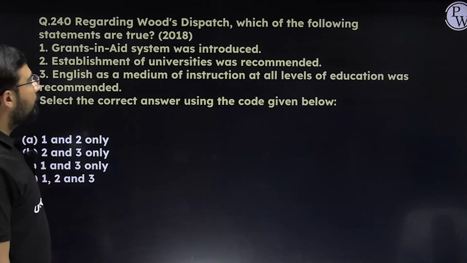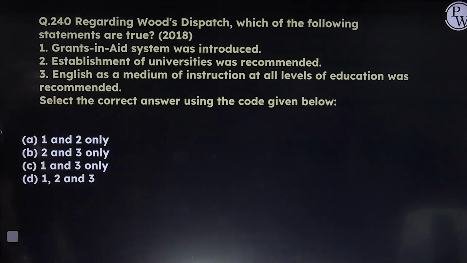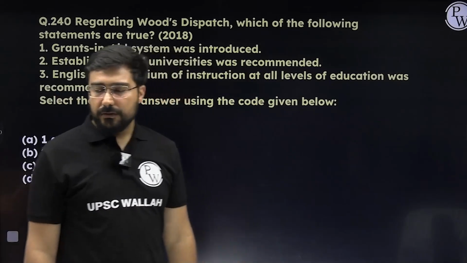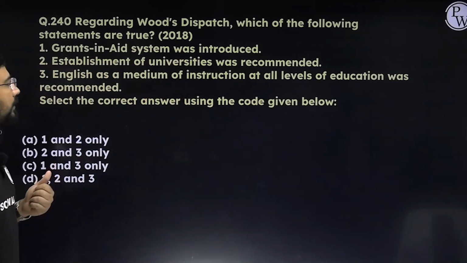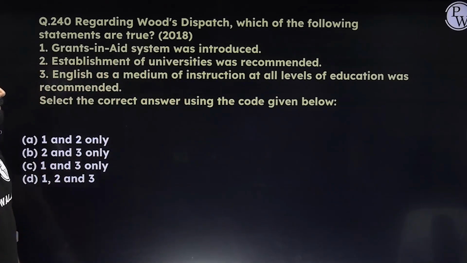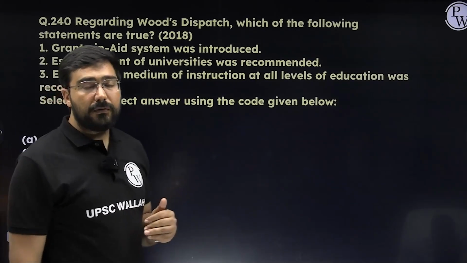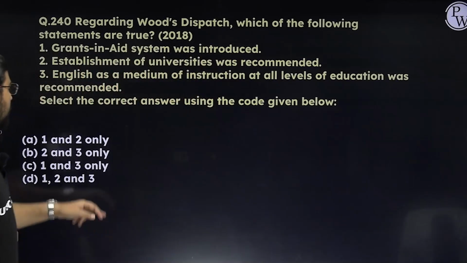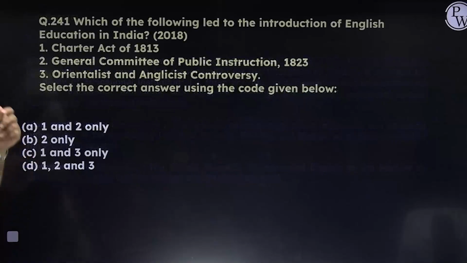Next, regarding Wood's dispatch, which of the following are correct? Number 1, grants in aid system was introduced, correct. Establishment of universities was recommended on the model of London University. So that is also correct. Then English as a medium of instruction at all levels of education was recommended. Third statement is incorrect because at the local level it was vernacular, at secondary and tertiary level it was English. So here the answer is going to become A, 1 and 2.